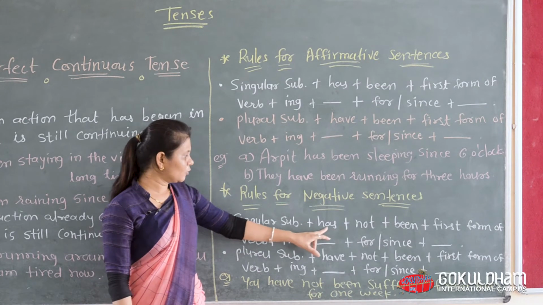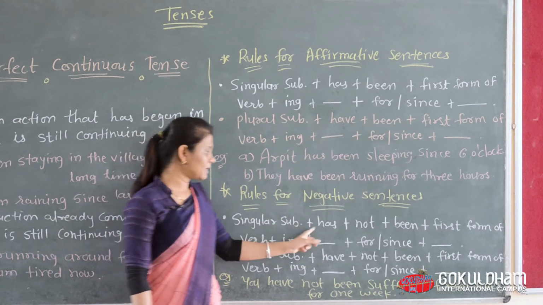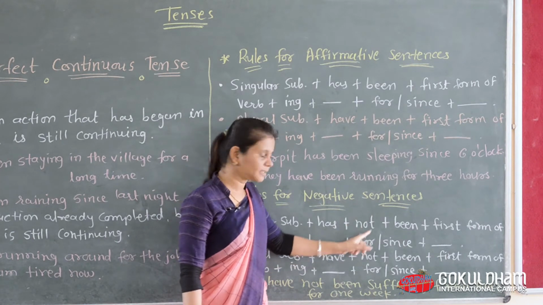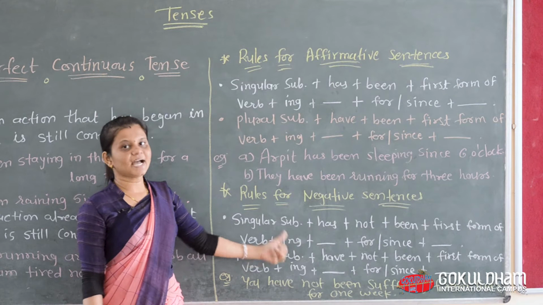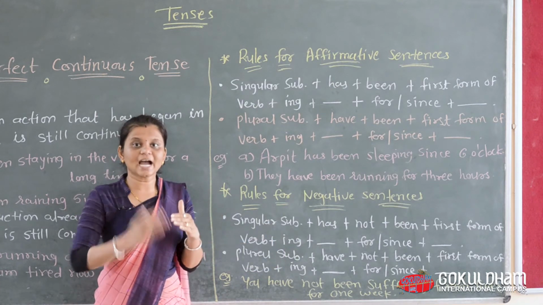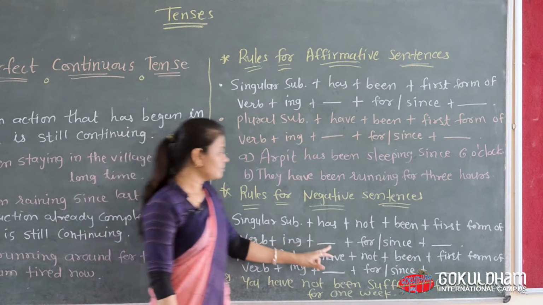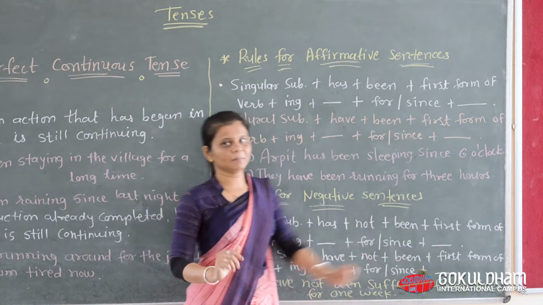So we put it after has or have. Singular subject plus has plus not plus been, then first form of verb plus ing. Here the first form of verb and we put ing. Then object, for or since, then the remaining words.